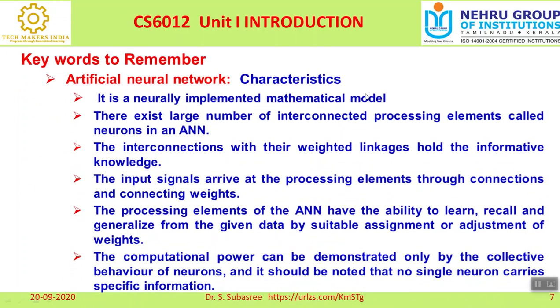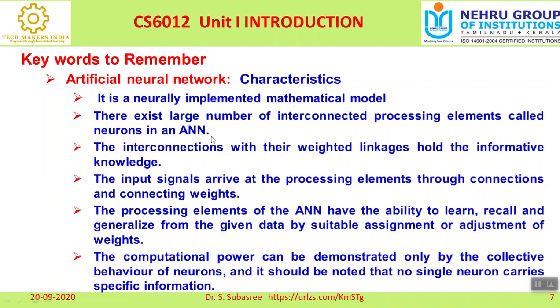Right? So when you talk about the characteristics of artificial neural network, it is a neurally implemented mathematical model. Why they have called it a neurally implemented mathematical model is that there is always an association between our human brain and mathematical concepts. That is the reason why it is called a neurally implemented mathematical model. There exists a large number of interconnected processing elements called neurons.